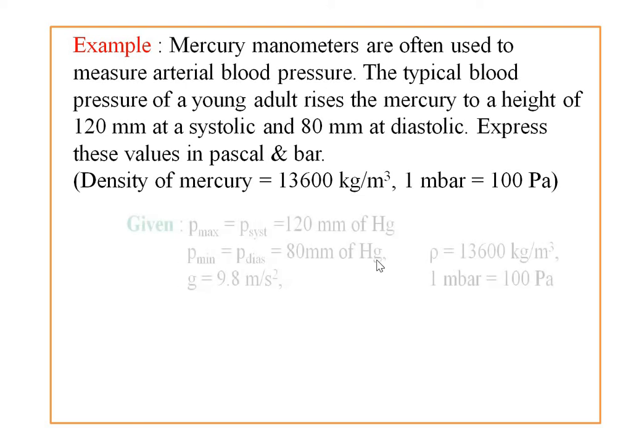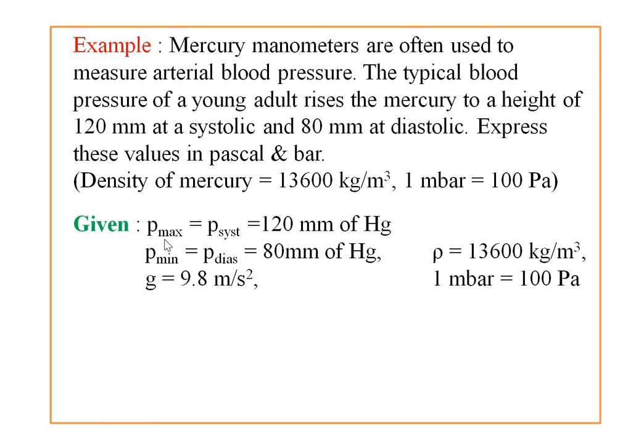Let's see the given data first. Pressure maximum, P max is P systolic, equal to 120 millimeter of mercury, and pressure minimum, P minimum is P diastolic, given as 80 millimeter of mercury. Density is given as 13600 kilogram per meter cube.